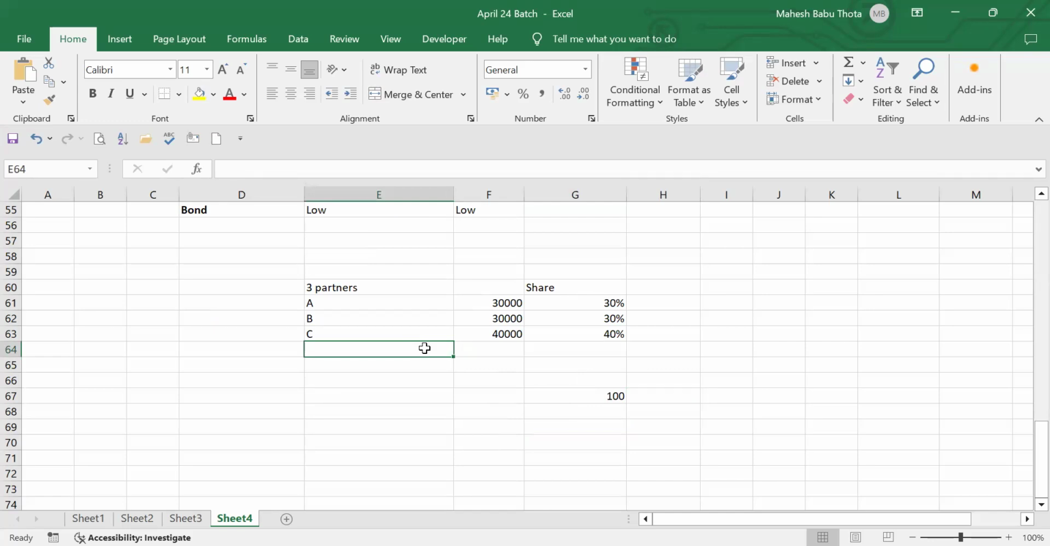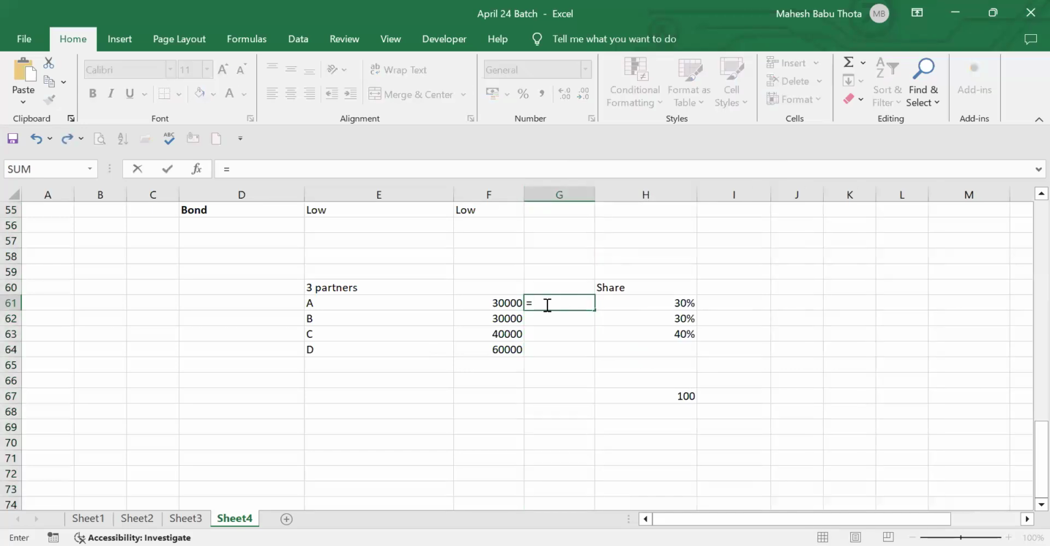Now, another partner also contributed capital. D entered, and he has contributed 60,000. Now, what would be the percentage of share in D, in A, B, C? Is it something like 60%? Altogether it would be 160%? No. In that case, how do we have to calculate?